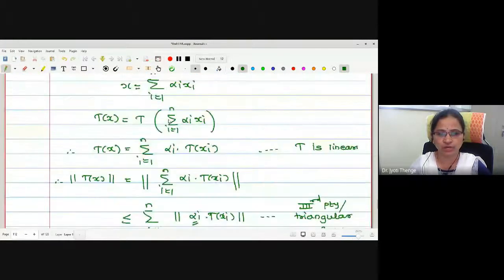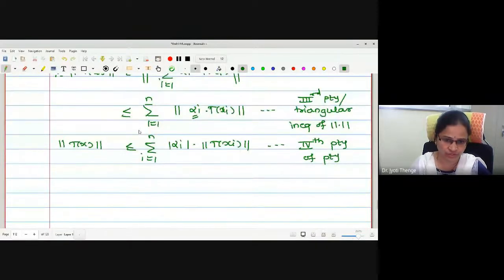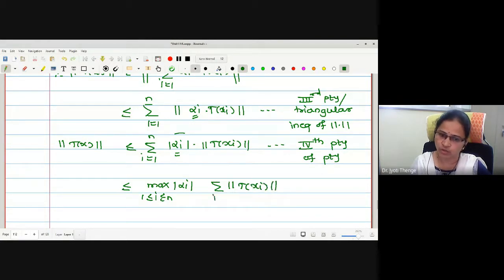Now we were going to construct this norm 0 on the right side. This is actually having scalars. Now, what I will do, this scalar I will replace by the maximum. Therefore, may I say the inequality continues, and that maximum can be taken out also: maximum of mod alpha i, where i runs between 1 to n, and this is summation norm T of x i. Is it okay to everyone?